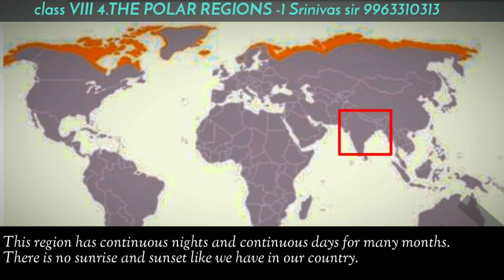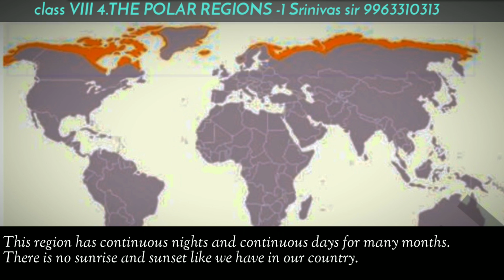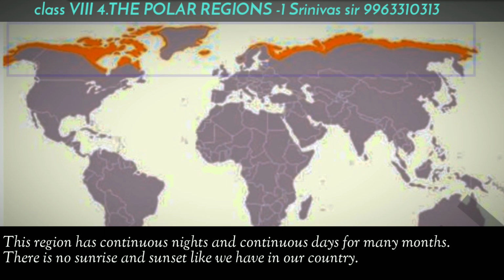In our country, we experience 3 seasons: winter, summer, and monsoon, the rainy season. But in this region, they experience only 2 seasons: winter and summer. In our country, the climate is very hot during the summer season and very cold during the winter season.